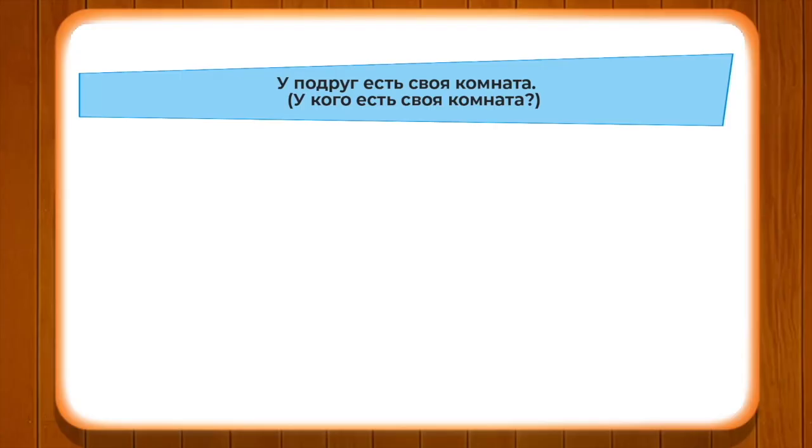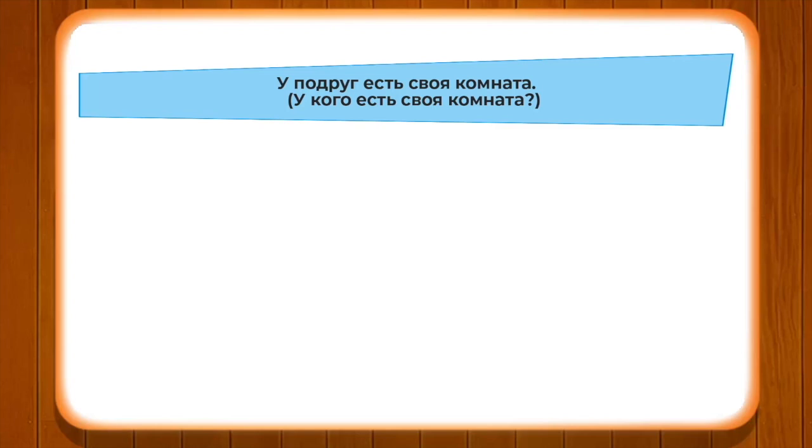Possession and belonging with the interrogative phrase у кого. Whenever we have у кого, it clearly indicates that it is animate. У подруг есть своя комната. Подруг is a plural form in this case for подруга. Подруга in nominative, подруги nominative plural, and подруг in this case. У подруг есть своя комната.